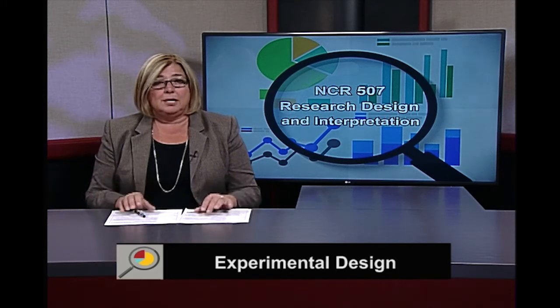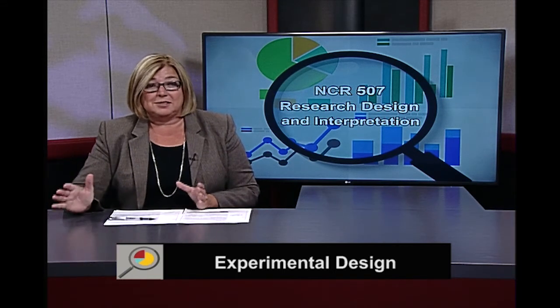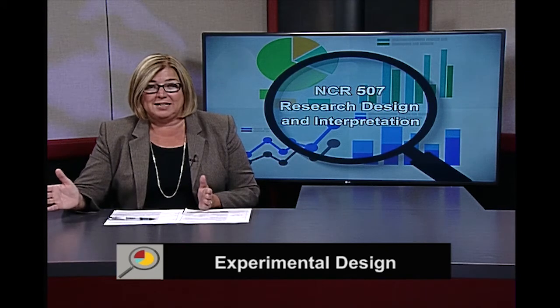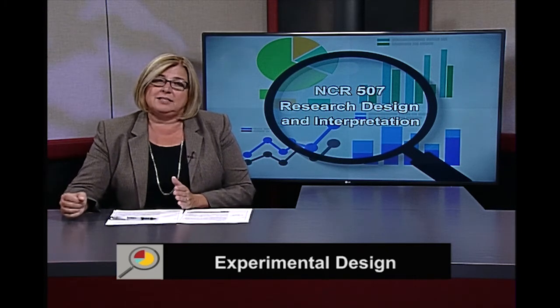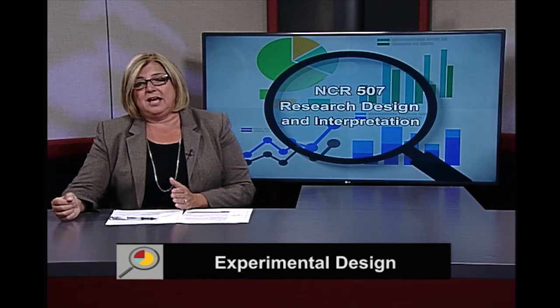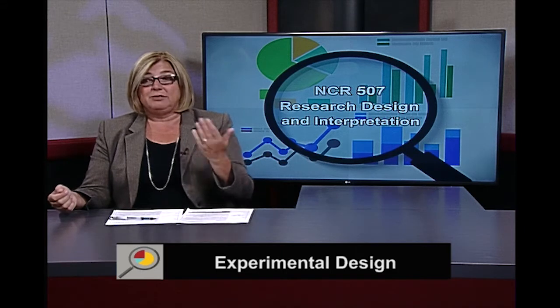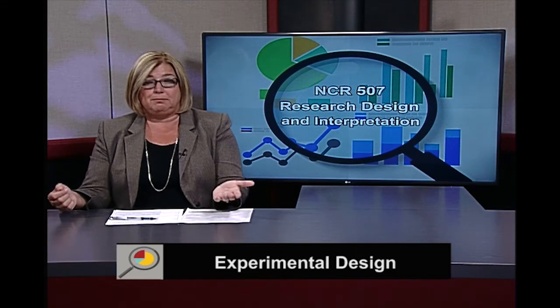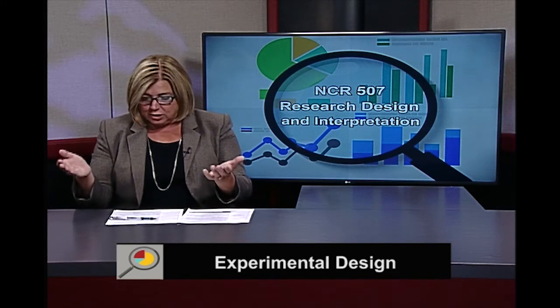Now, let's talk about a couple of basic concepts in experimental design. As we talk about it, of course, we have to talk about the idea of control, because controlling in an experiment is very important. We could also talk about the idea of a treatment, and that's where we give a treatment to maybe one group and not to another. So we might have the control group not get that treatment, but we might have the treatment group get it. And so we identify that as a key term.